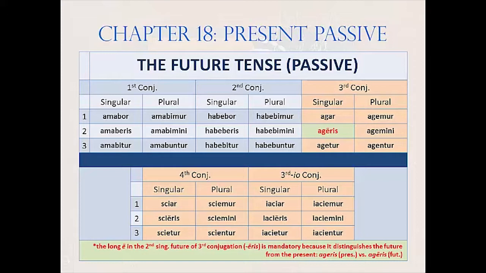For instance, you will be led, whereas -eris means you are, whatever the verb means. For instance, you are led. Even though the long E also exists in third IO and fourth, that E is not mandatory because those forms are different. For instance, sciris, you are known, scieris, you will be known.